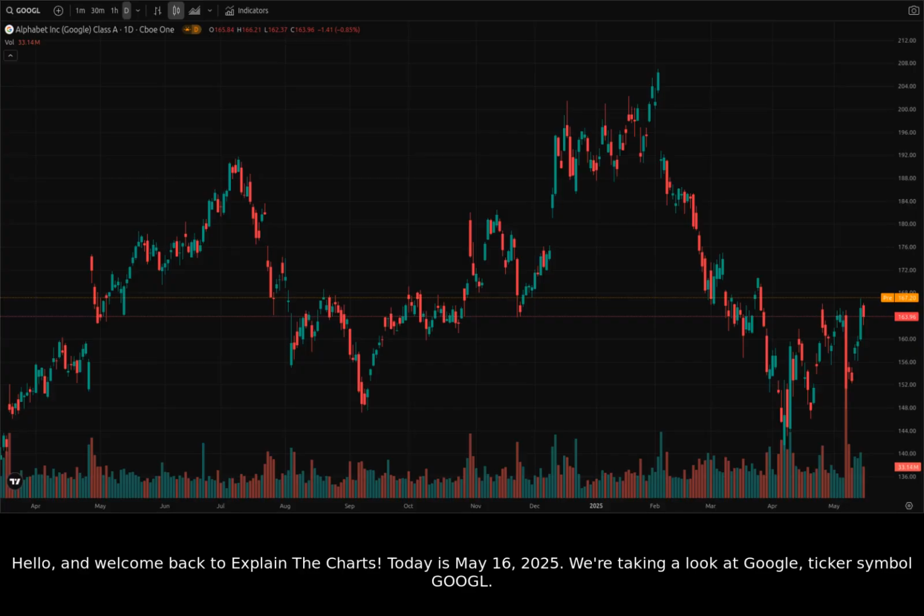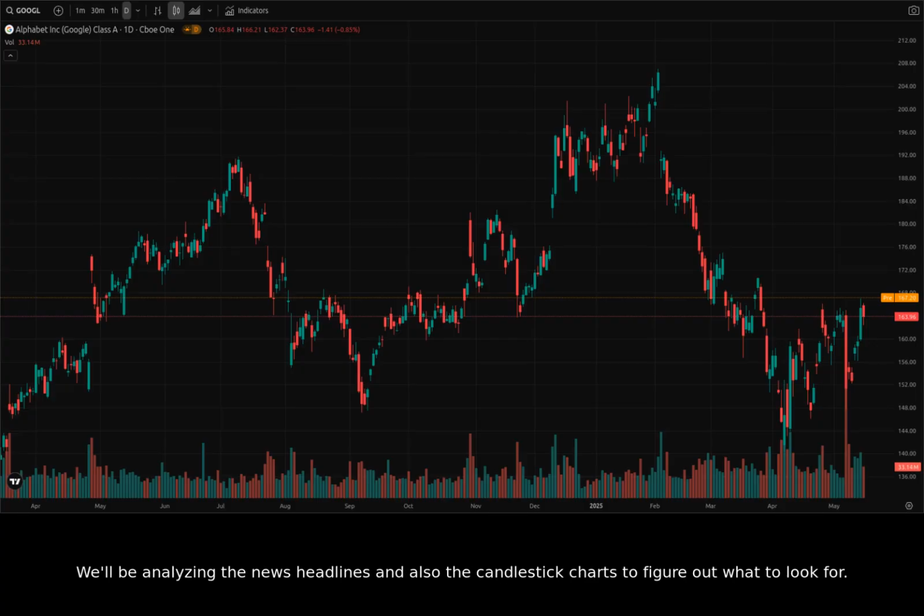We're taking a look at Google, ticker symbol GOOGL. We'll be analyzing the news headlines and also the candlestick charts to figure out what to look for.